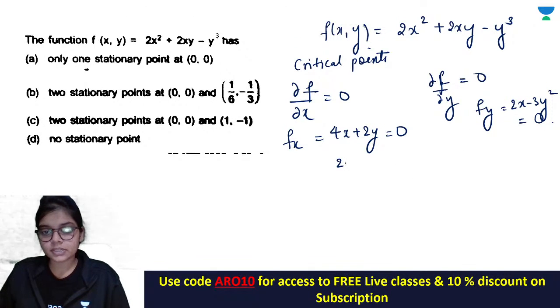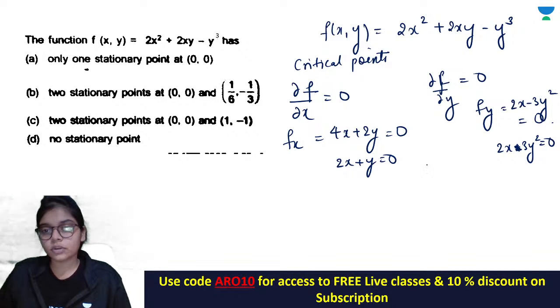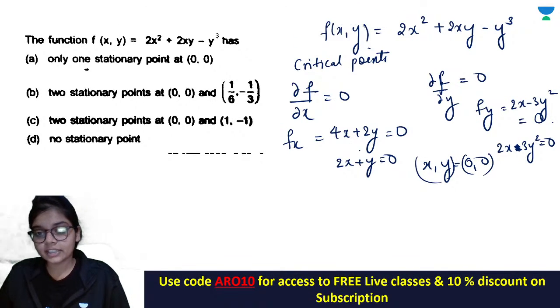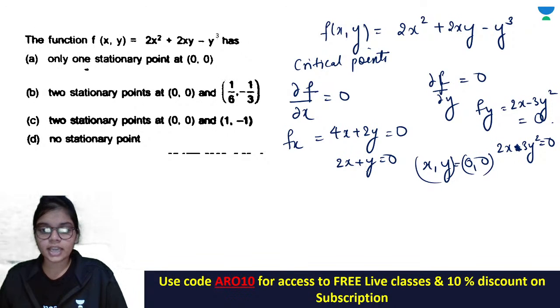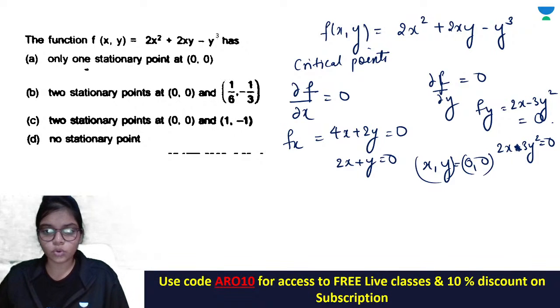सो इधर से आपके पास आ रहा है 2x plus y equals to 0 and here 2x plus 3y minus 3y square is equals to 0. तो एक वैल्यू तो आपको डायरेक्टली दिख रही है x, y 0, 0. ठीक है, ये एक वैल्यू आ गई 0, 0. Now if you want to find the other value just eliminate. ठीक है, so how we are going to eliminate and find it out, I'm going to put y is equals to minus 2x here and find out the value of x.